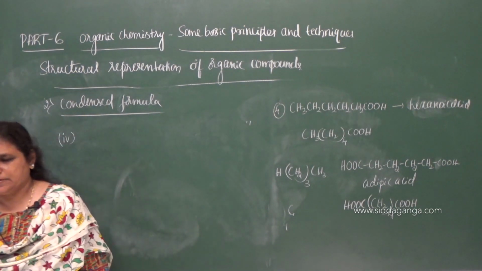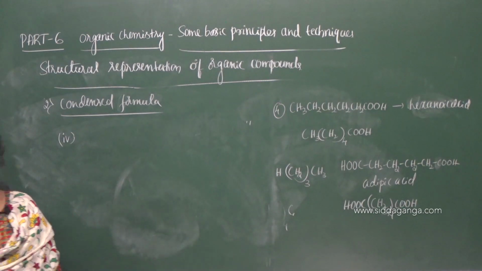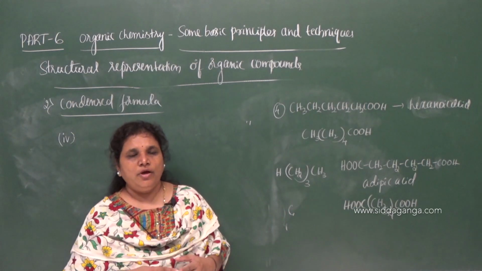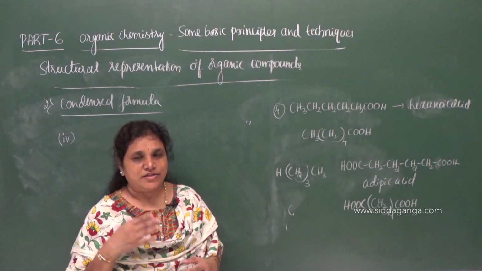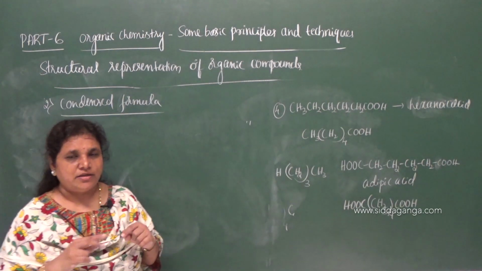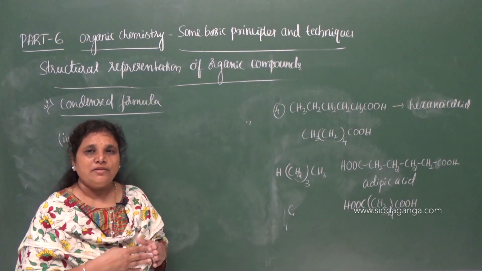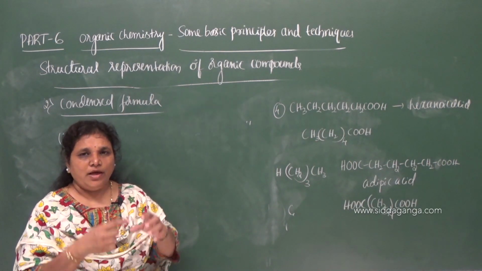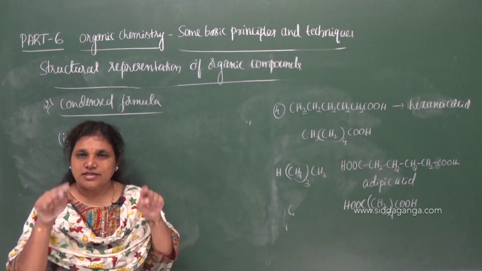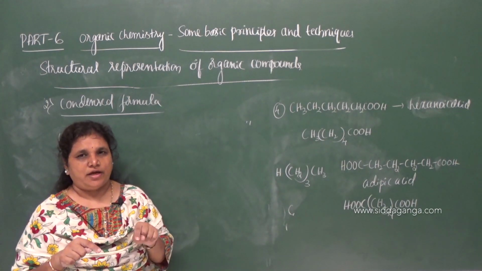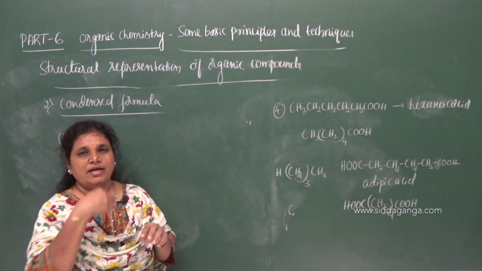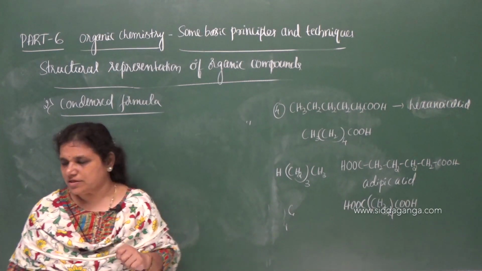Any side chain, substituent group, or functional group attached as a side chain can be represented in a bracket next to the atom to which that group is attached.